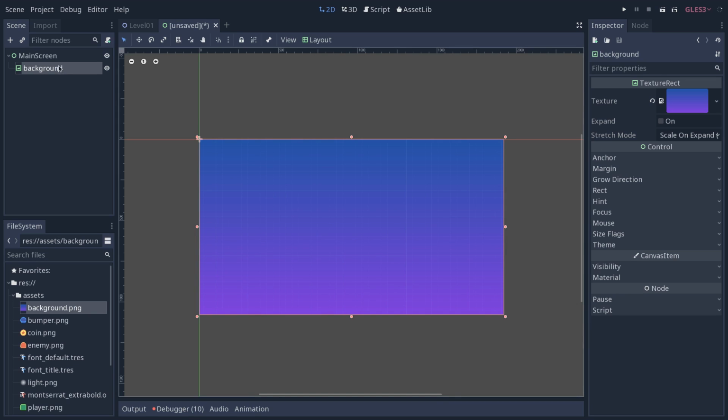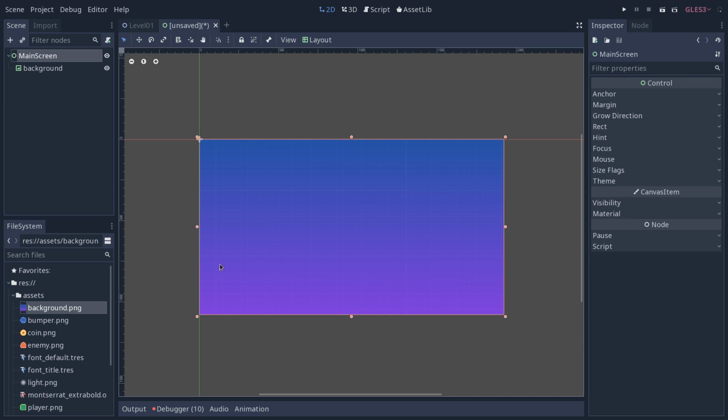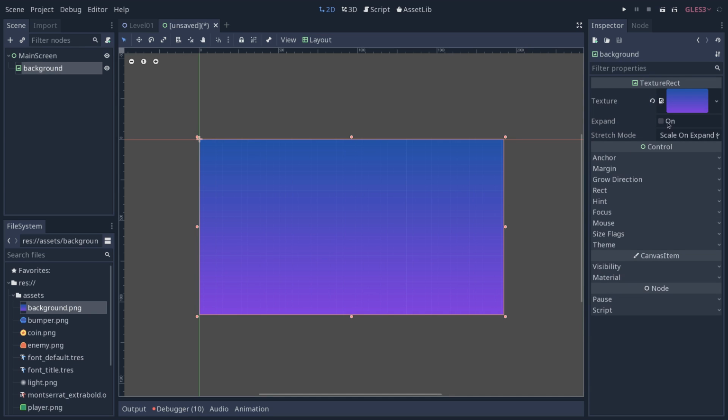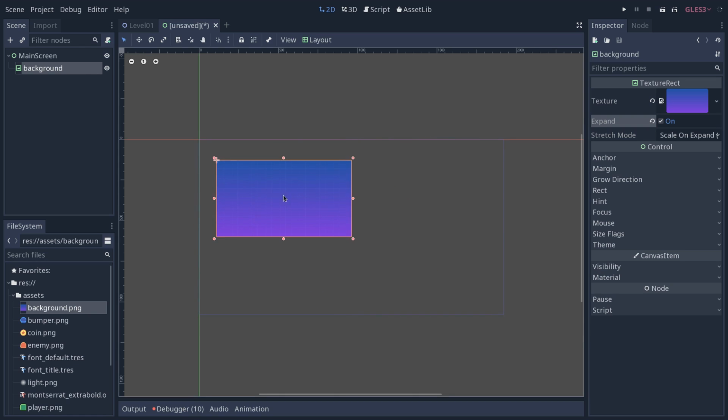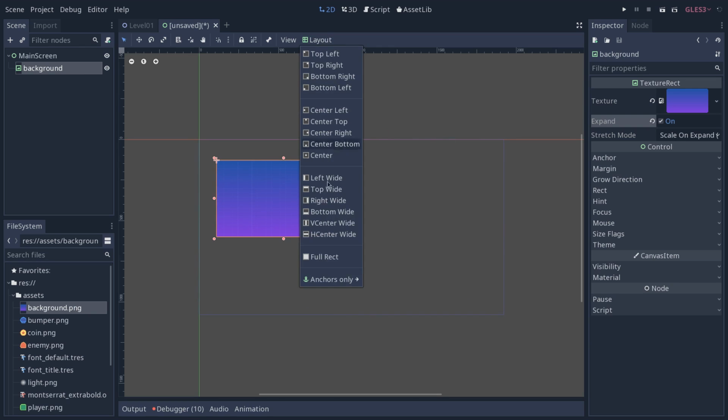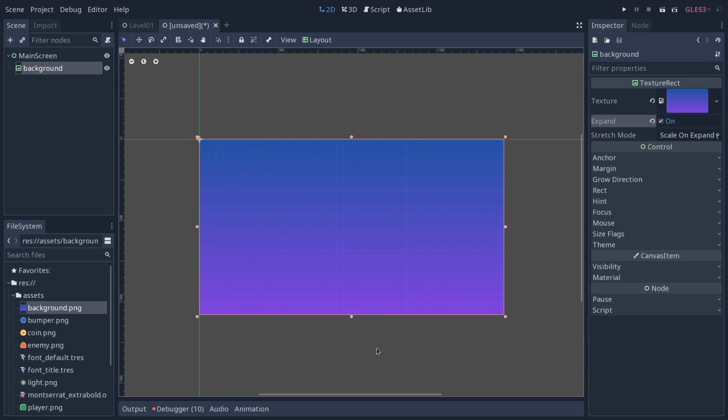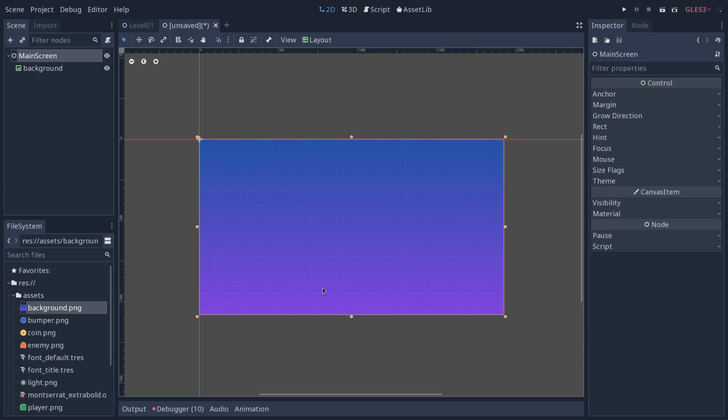This is going to move and resize your background texture so that it fits the full rectangle of its parent. Let me select the expand option here that will allow us to resize the texture or crop some of it. With the background node selected, I'm going to resize it to make it much smaller, and again go to layout, full rectangle, and you can see that it scales to fit the main screen here.